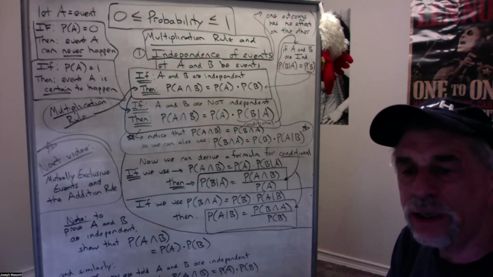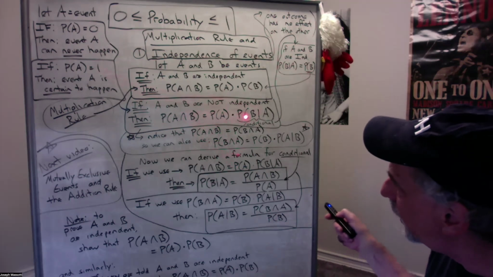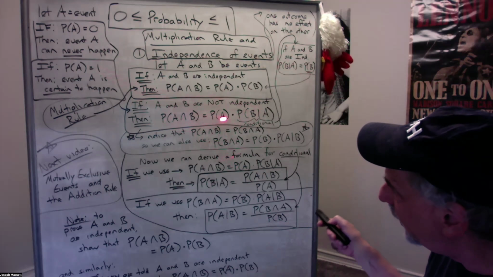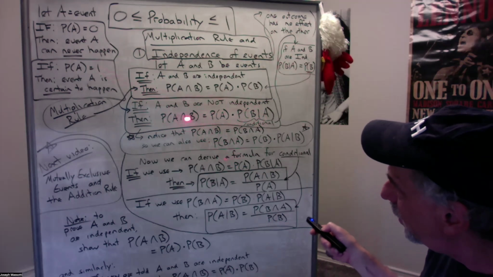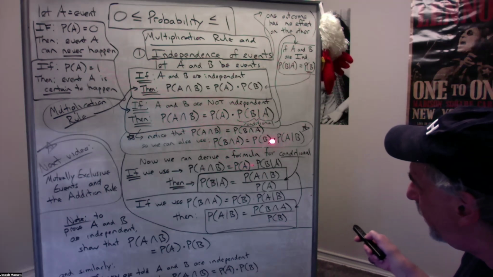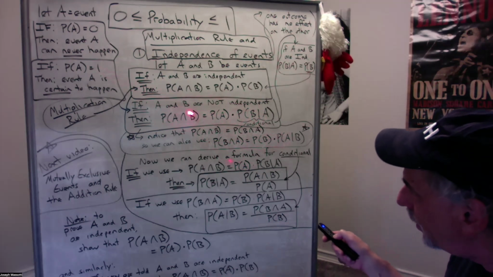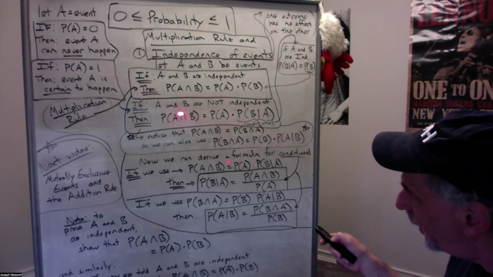So depending on what information you're given in a problem, sometimes you want to look at the intersection equation like this, but sometimes you would rather look at it like this. Notice this and this give you the same probability of these two things happening.